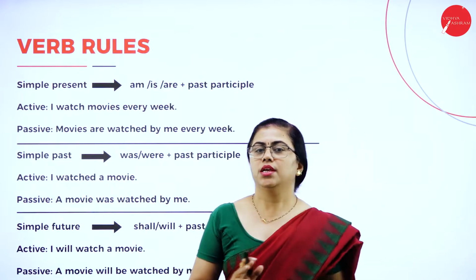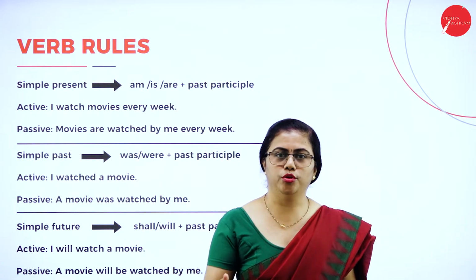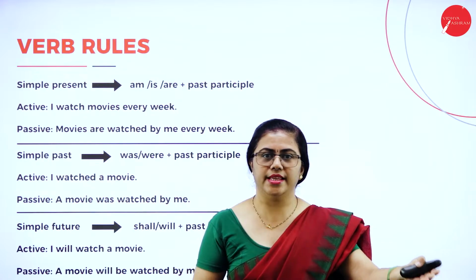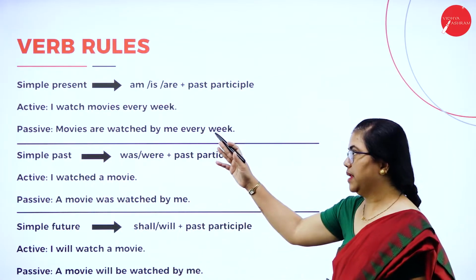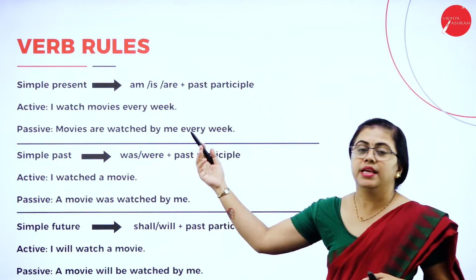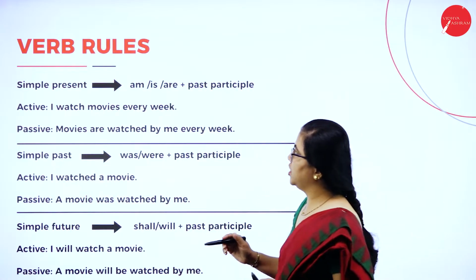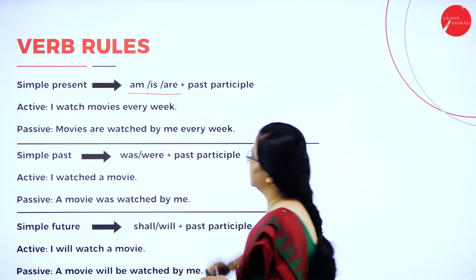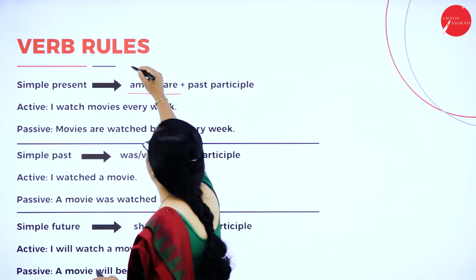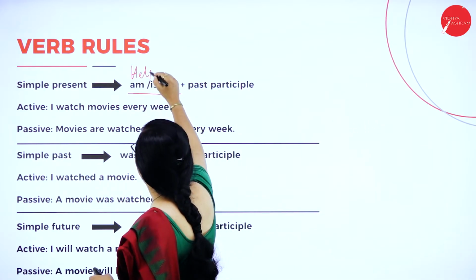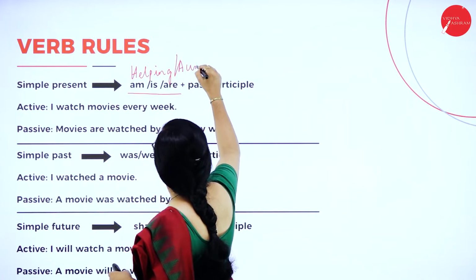What are those? Simple present, which you use for everyday work, what you do every day. Like the sun rises in the east, I go for a morning walk. That happens every day, so for that we use simple present. Whenever you change a sentence in simple present from active to passive, you have to insert these auxiliary verbs. Auxiliary verbs are nothing but helping verbs.